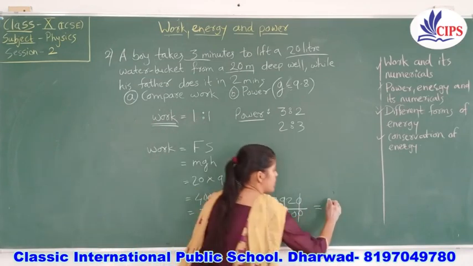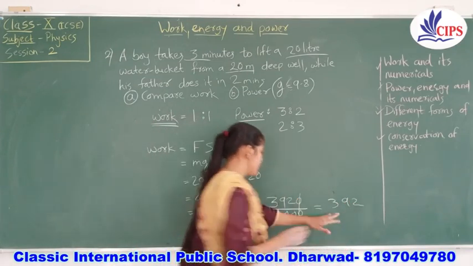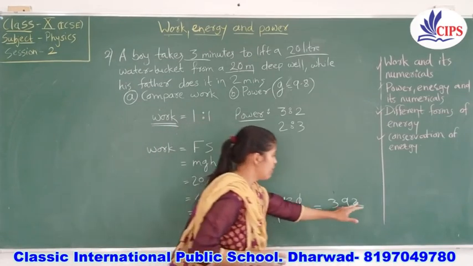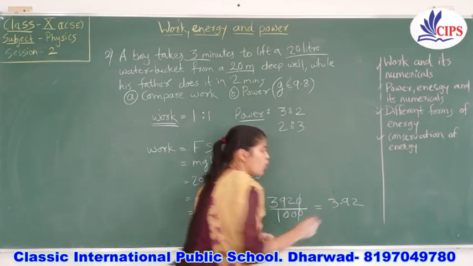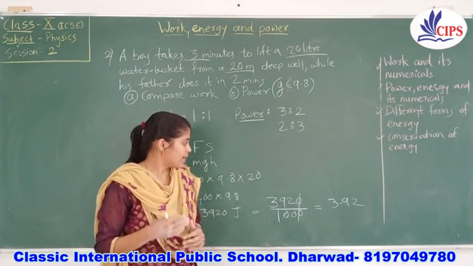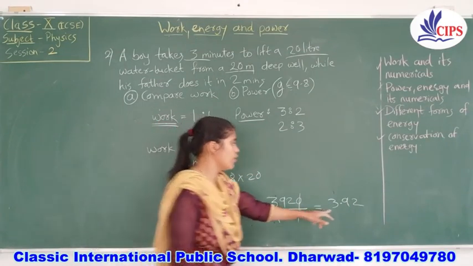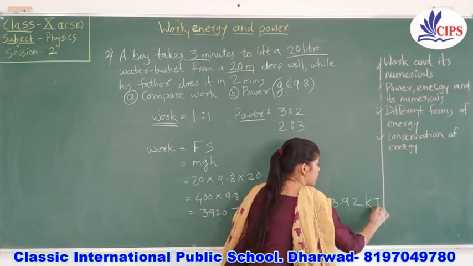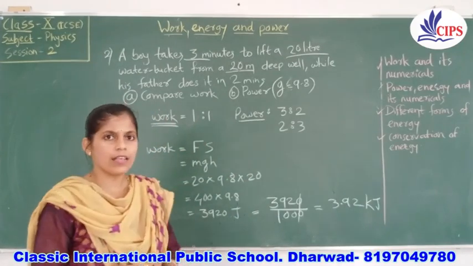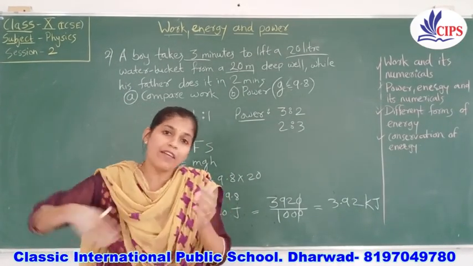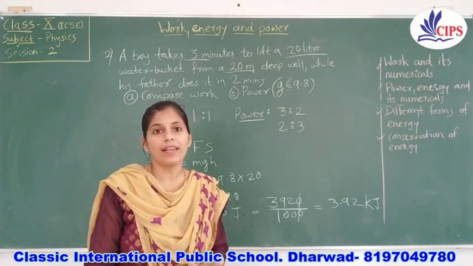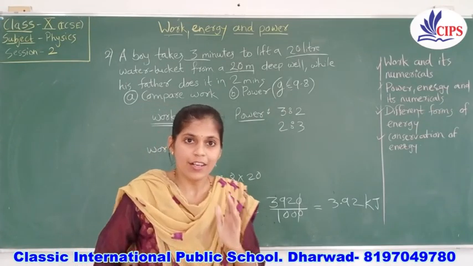So while writing this answer 3920, after the digits you mention the decimal point. It is always better to use these kinds of tricks while writing answers. This is the value in kJ. So by this way you can get your answer, whatever and however they ask the question. You need to stay stable, think properly and go through your knowledge.